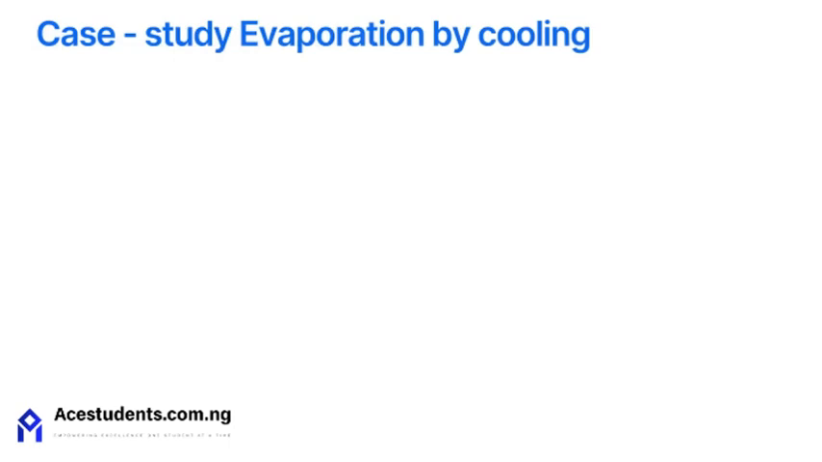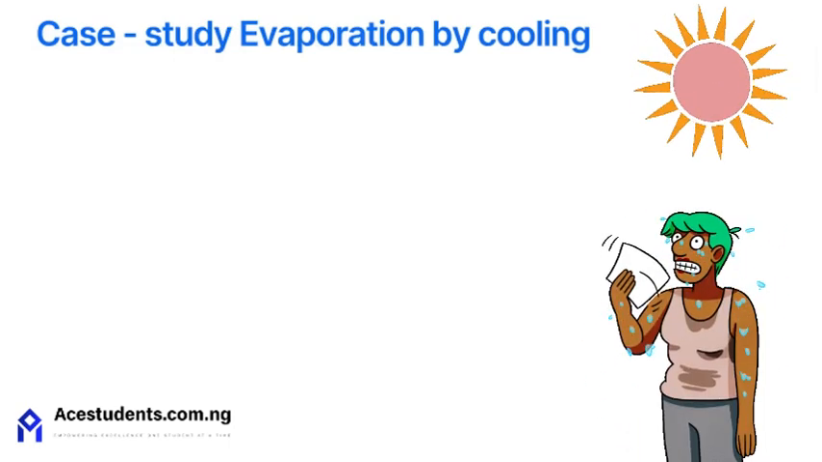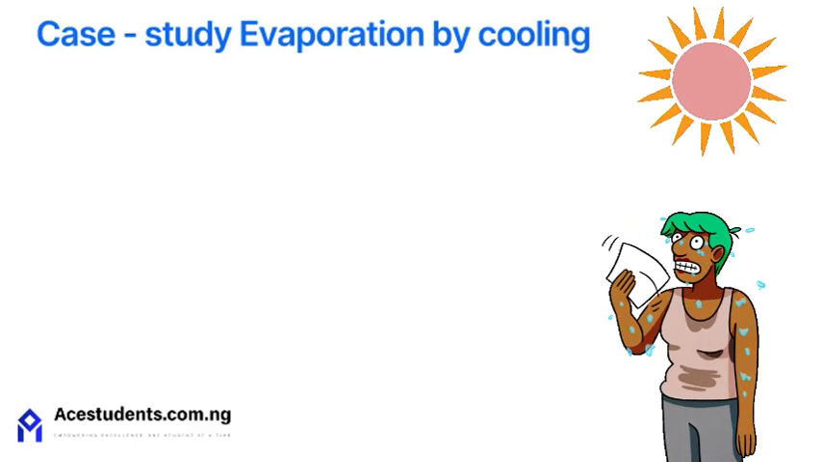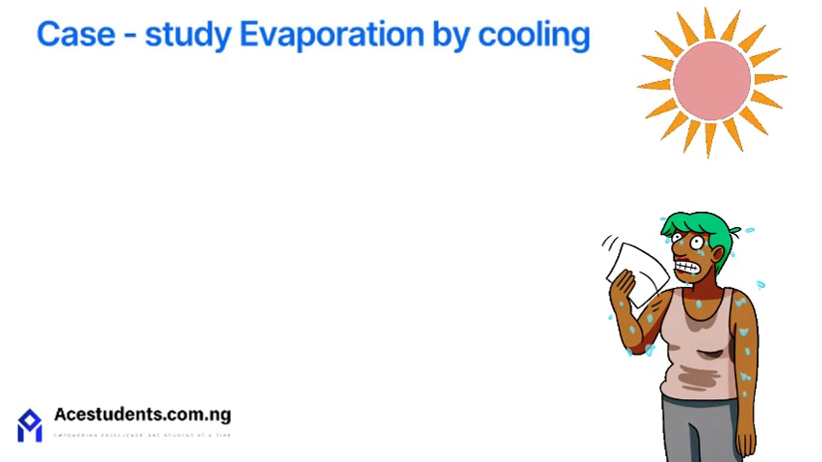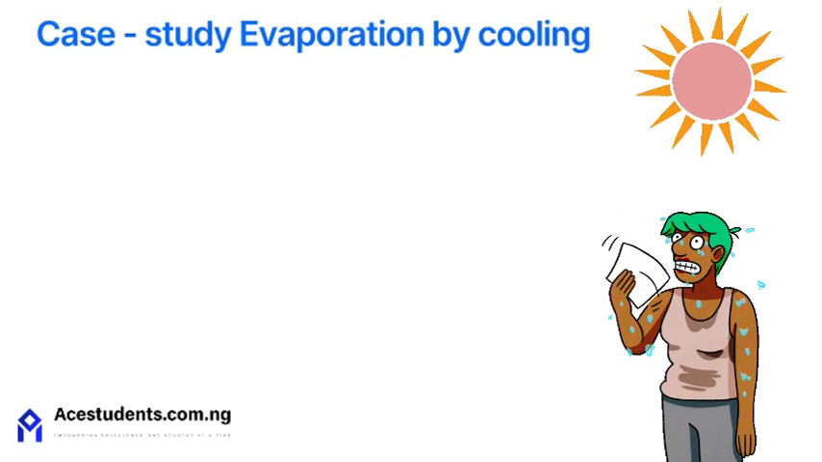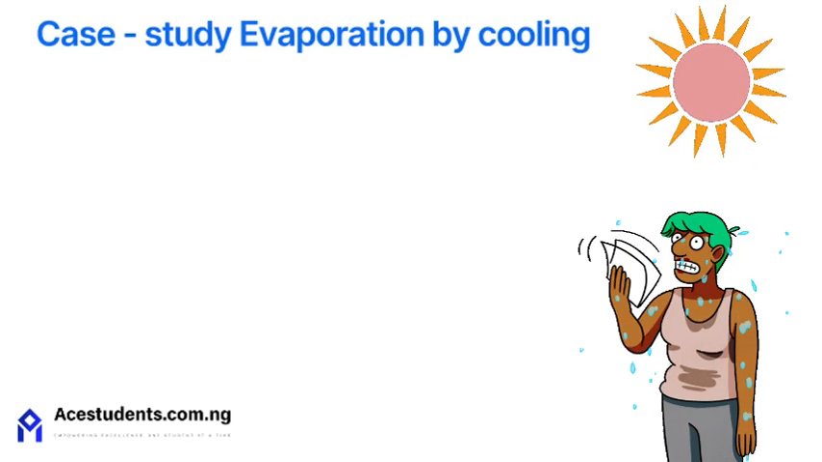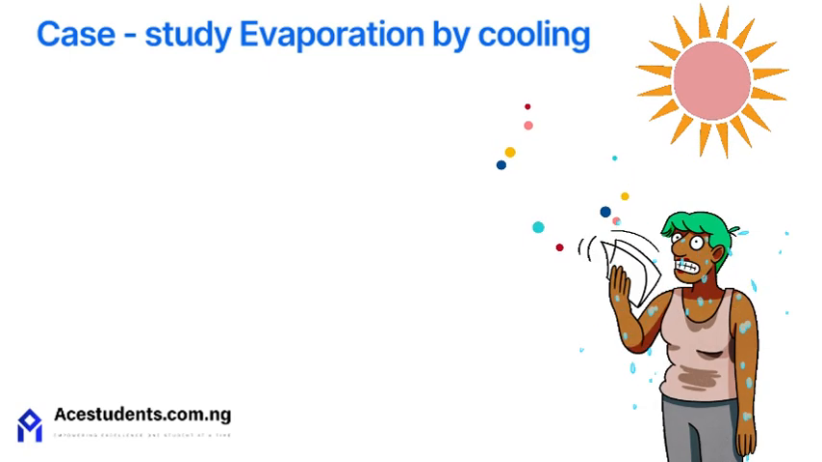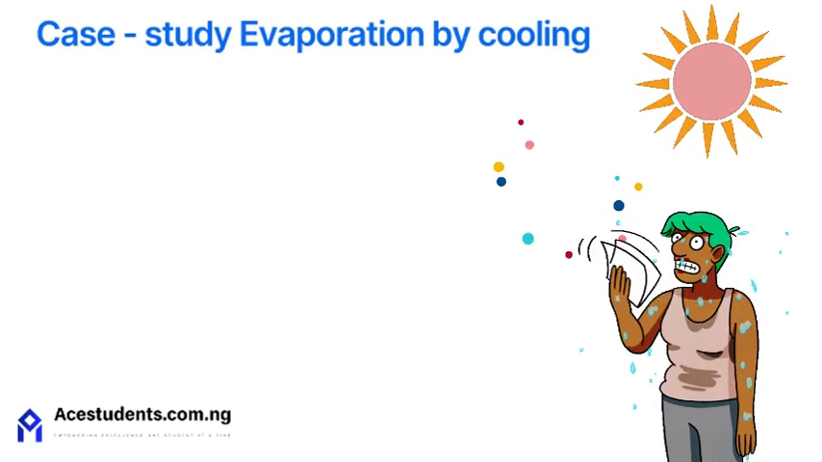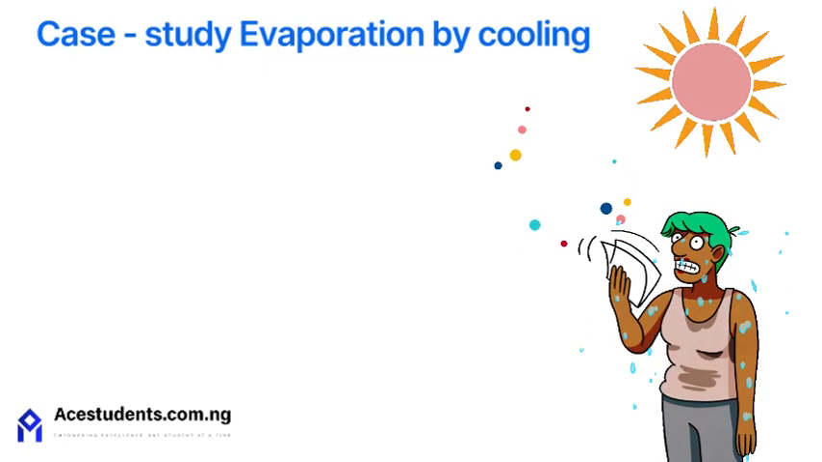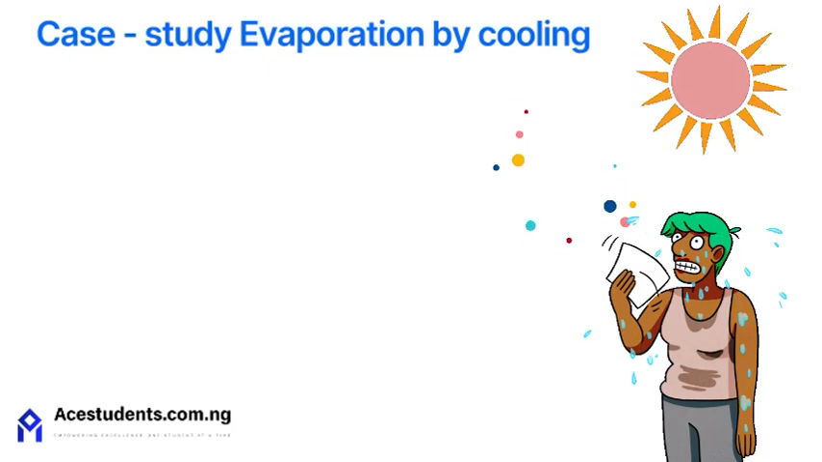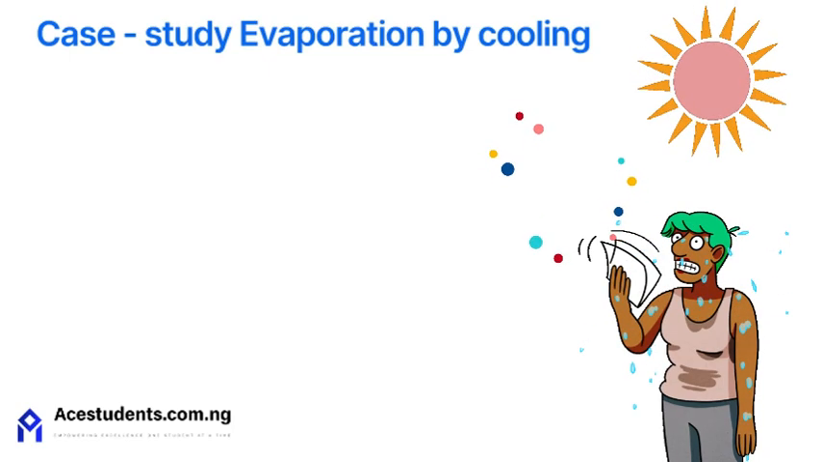Let's take a real-life example of evaporation. Sweating. On a hot day or after exercise, the human body produces sweat to cool itself. Sweat forms on the skin, then absorbs heat from the body. As the sweat evaporates from the surface of the skin, it carries the heat away. This process helps cool the body down naturally.